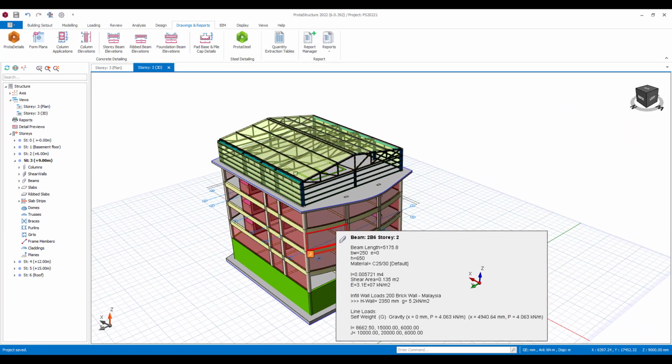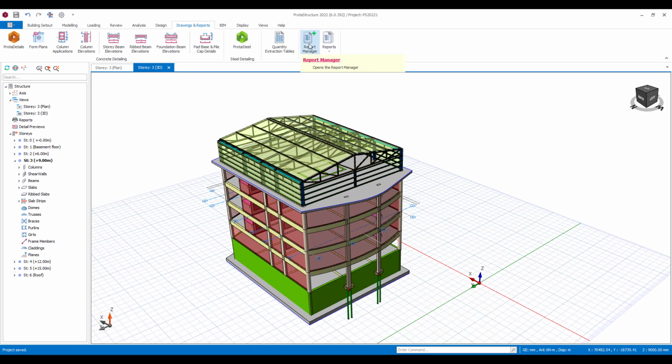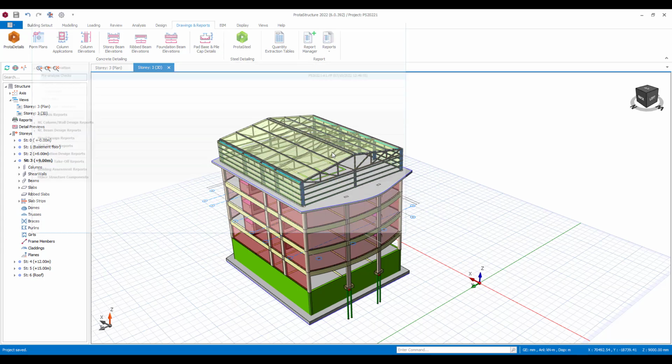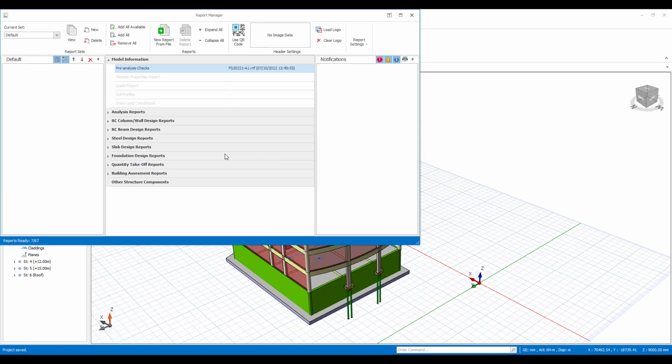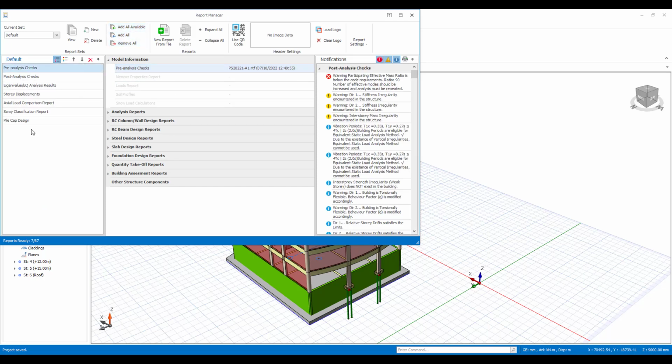Now once we've finished, we can come in and document other things as well. We have this comprehensive report manager here, and this can be used to help you create all your various design reports. So you can add all the available reports into this manager here. So various reports that we've created as we've been going are filed here, and then you can come and document this, so it can produce the various reports that the software has created to date.